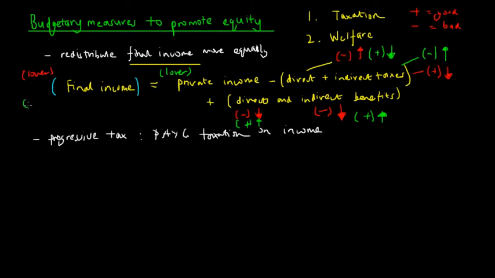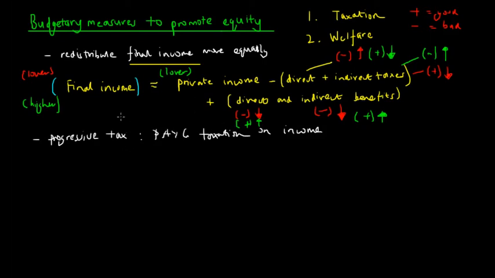And so as a result, their final incomes would be higher, because as we can see, we're adding more due to direct and indirect benefits, and we're taking away less due to direct and indirect changes in taxation rates.